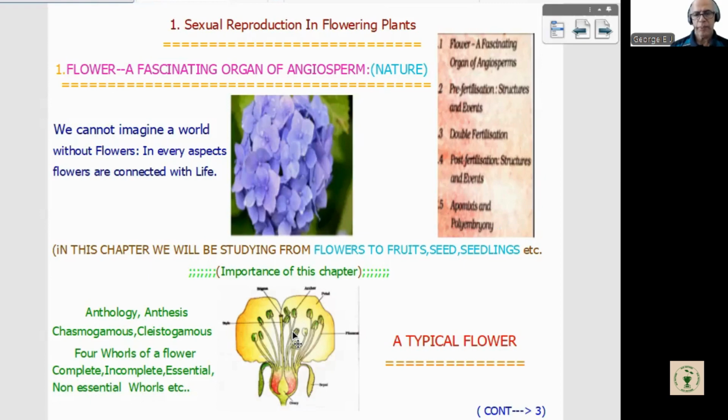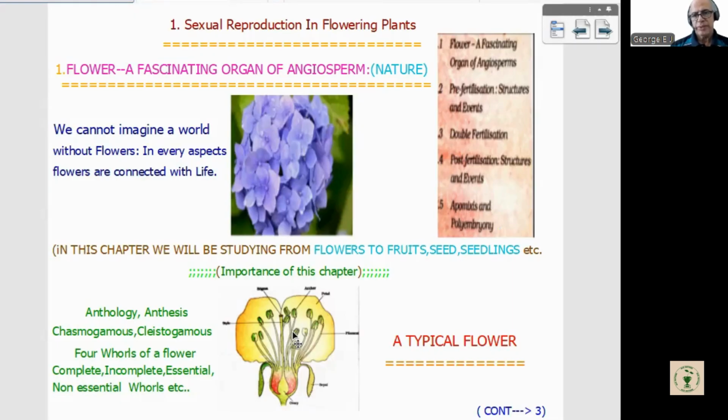Now for a typical flower, there will be four whorls. Again, this chapter is linked with morphology. All the four whorls are familiar: calyx, corolla, androecium, and gynoecium. A flower with all these four whorls is called a complete flower, otherwise an incomplete flower.